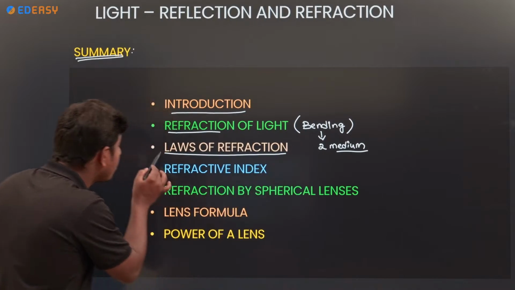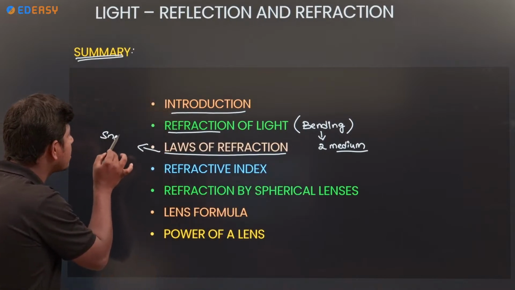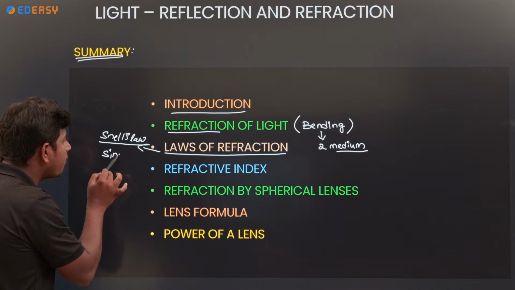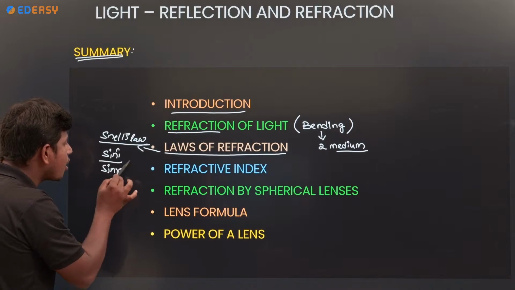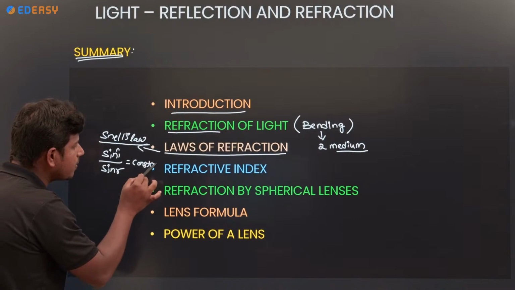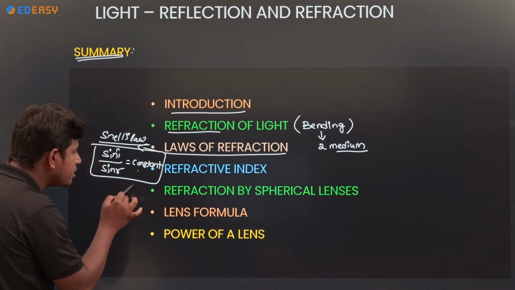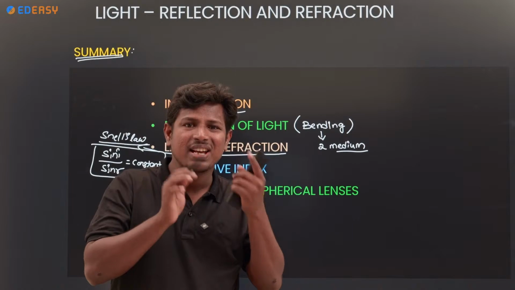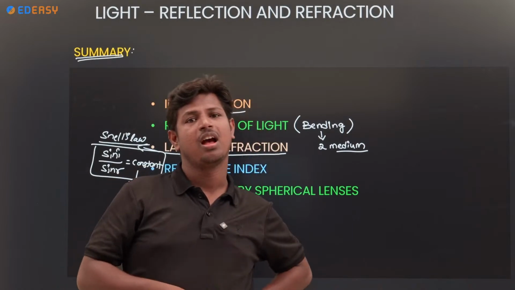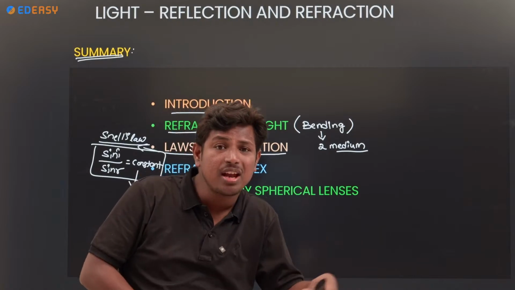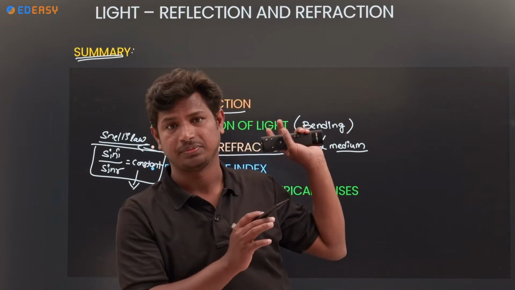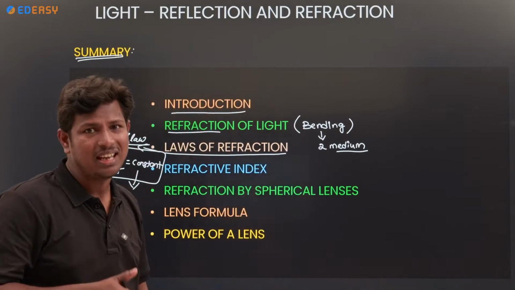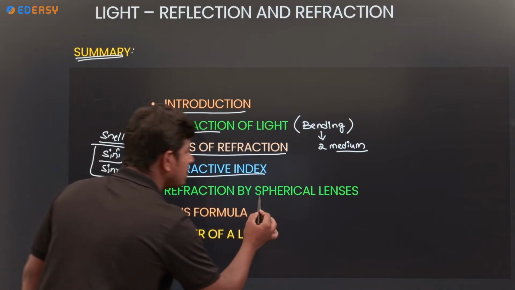And one more law of refraction, very important one, is Snell's law. Ratio of sin i by sin r is equal to constant. This constant we call the refractive index. That refractive index only will decide how much bending, whether away from the normal or towards the normal. Refractive index will decide. Clear?